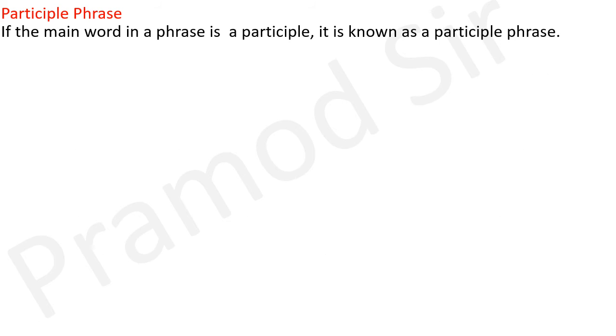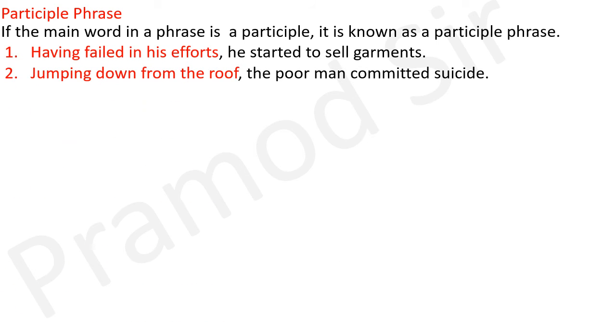Participle phrase. If the main word is a participle, it is known as a participle phrase. For example, having failed in his effort, he started to sell garments. Jumping down from the roof, the poor man committed suicide.